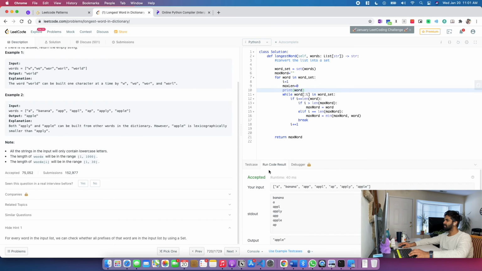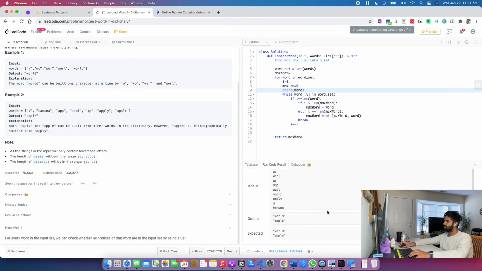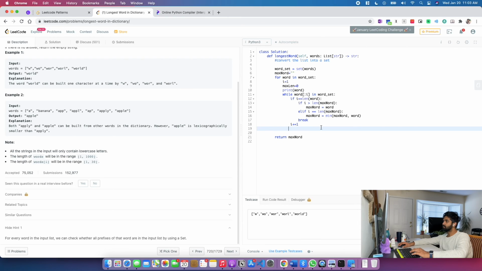Are we missing anything? Oh wait, it worked. What? It worked because I put a print statement. Okay, it worked because I put I plus equals 1 at the end of the while loop.